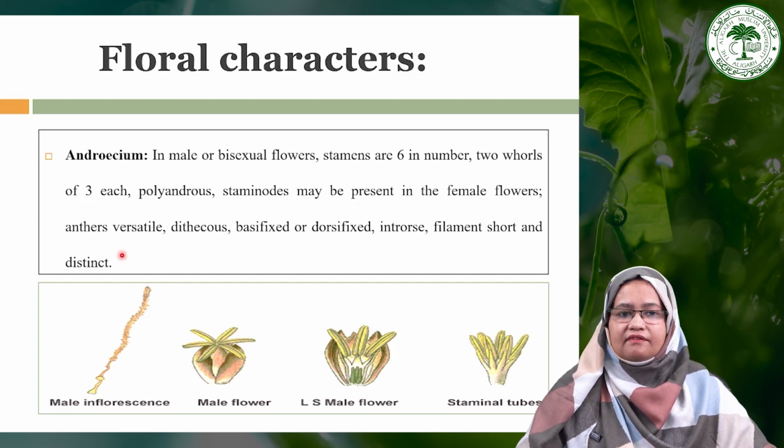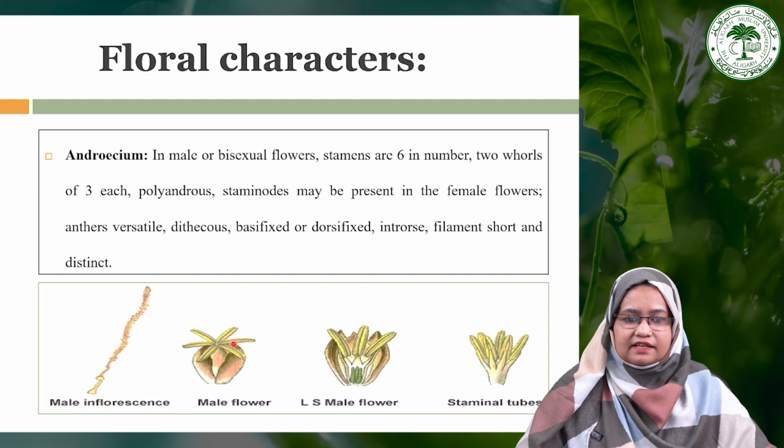The anthers are versatile, dithecous, basifixed or dorsifixed, as you can see here, and the filaments are quite short and distinct. This is the male inflorescence. You can see here, this is a male flower. You can see there are 6 stamens. This is the LS of a male flower, showing the filament size is quite short, and these are the staminal tube.